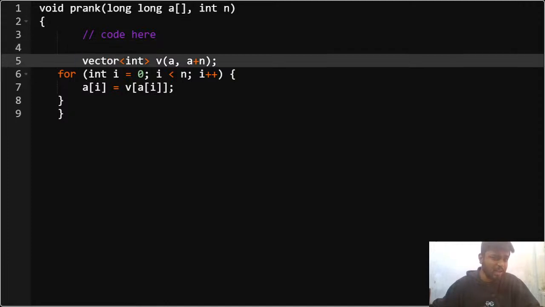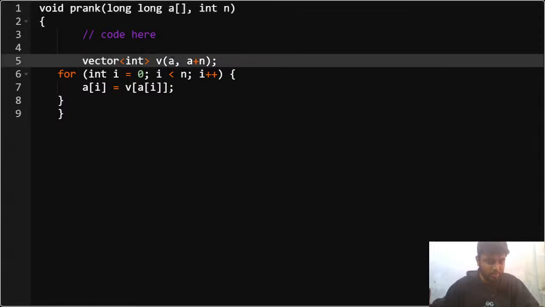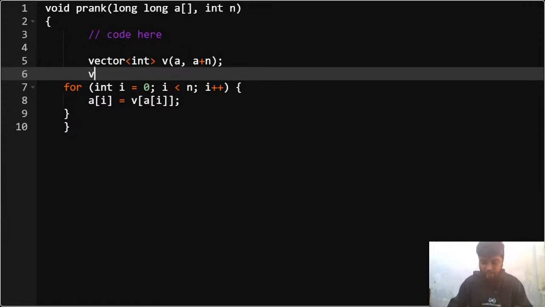So in the end I don't have to return anything, since this is void, I just have to update the array. What I'll be doing in this particular thing is, I'll be given this particular array, right? So I'll write vector of int v(a, n). What I'm doing is, I've made a new vector in which I've copied the original vector a.